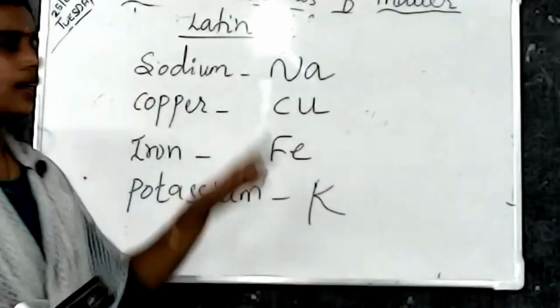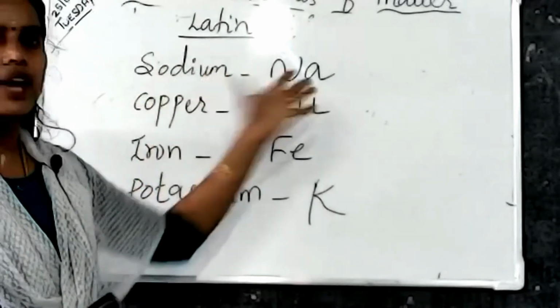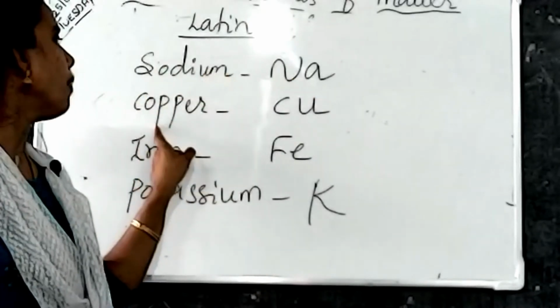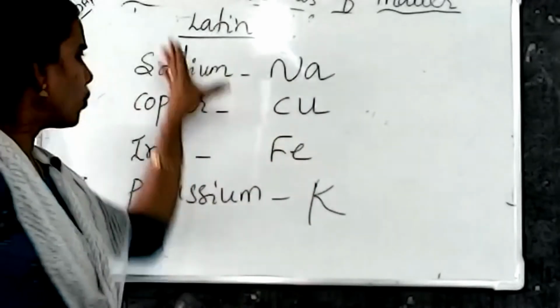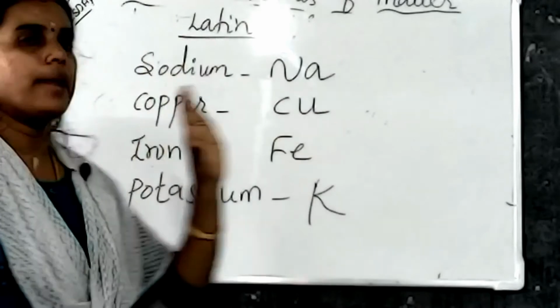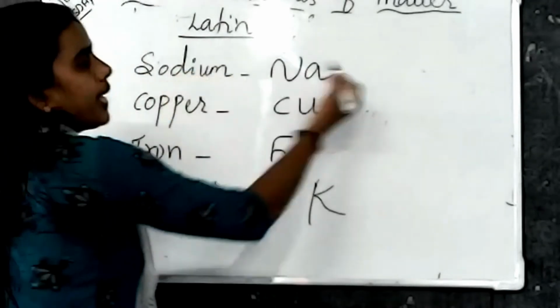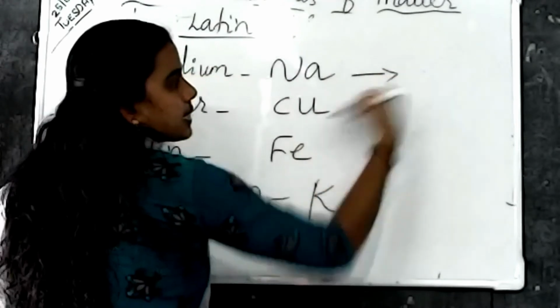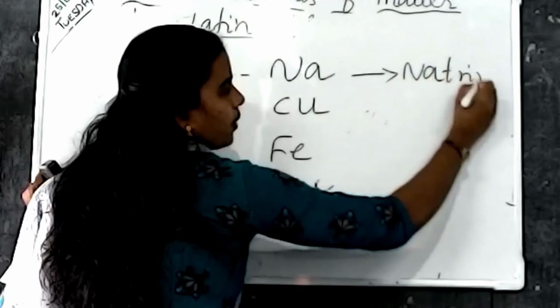Sodium does not contain any such letters as in Na. Like that, copper does not contain the letter U. So these are the elements based on their Latin name. For sodium, the Latin name is natrium.